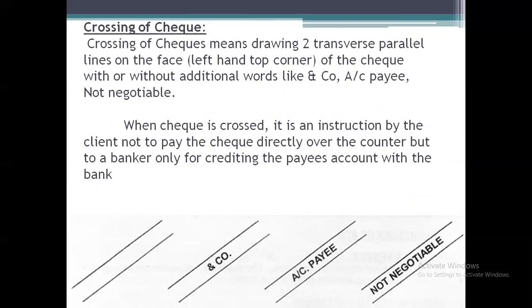So there is a chance of a 2 marks question: what is the meaning of crossing of check? Crossing of check is nothing but drawing two transverse parallel lines on the top left hand side of the instrument, with or without additional words like and company, account payee, or not negotiable. They have given the specimens of crossing of check. You can observe these are the specimens of crossing of check. Either it can be two parallel lines with or without the words and company, account payee and not negotiable.